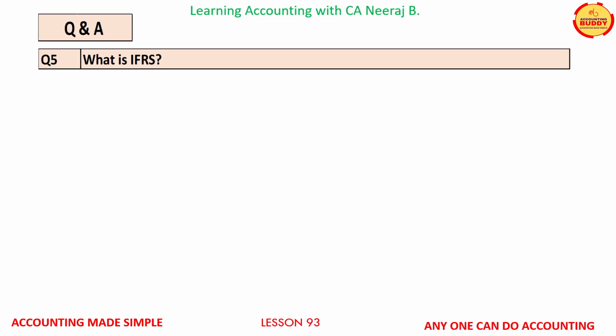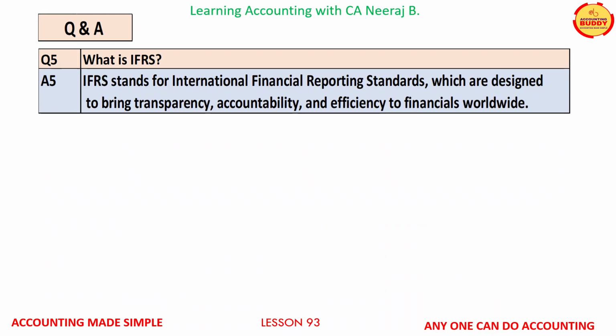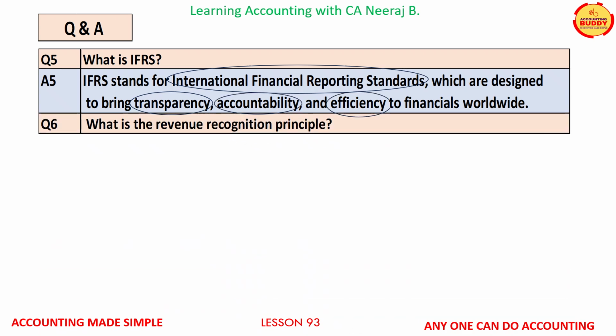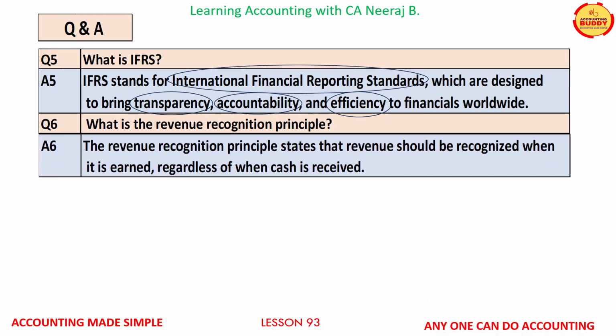Question number 5 is, what is IFRS? IFRS stands for International Financial Reporting Standards, which are designed to bring transparency, accountability, and efficiency in financials worldwide. Question number 6, what is the revenue recognition principle? Answer, the revenue recognition principle states that revenue should be recognized when it is earned, regardless of when the cash is received.